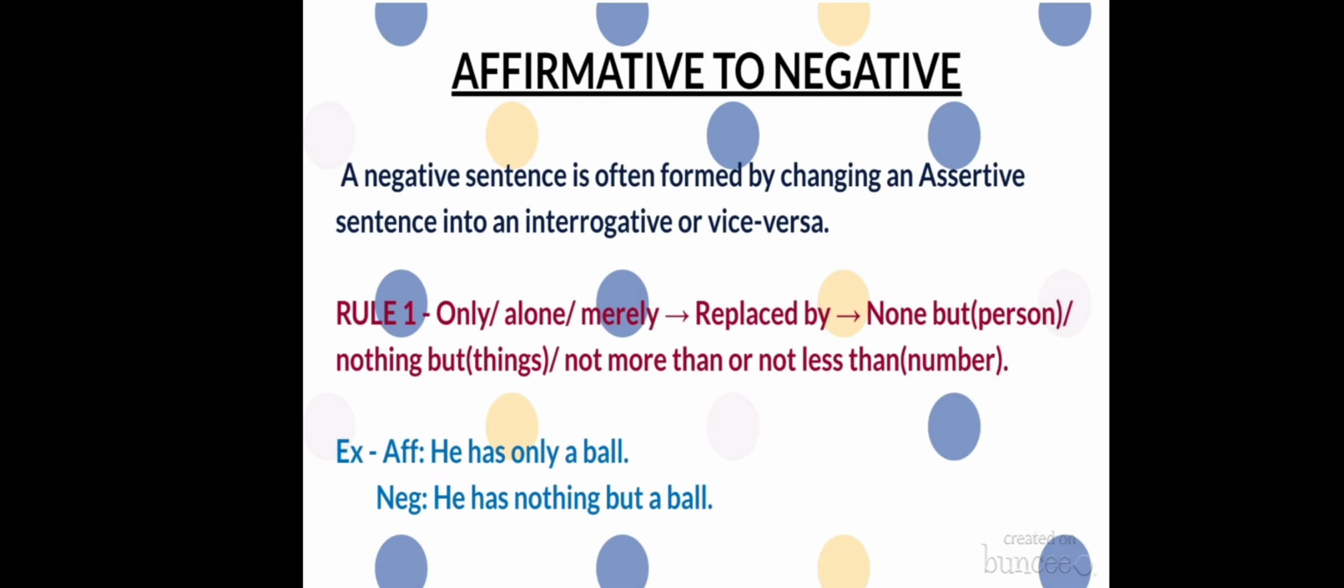So, here it is a ball. Ball is a thing, so we will use nothing but. He has nothing but a ball. See, this word nothing makes this sentence negative, and the meaning is also the same. Meaning has not been changed.